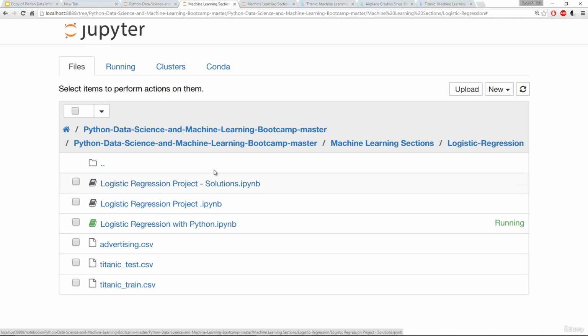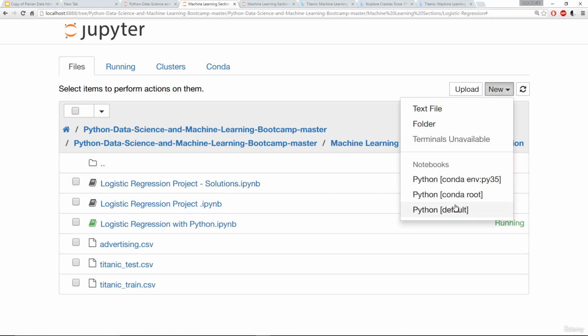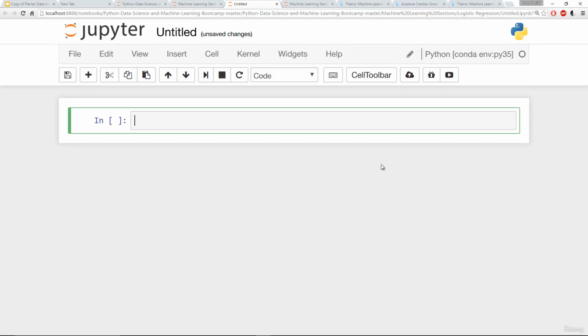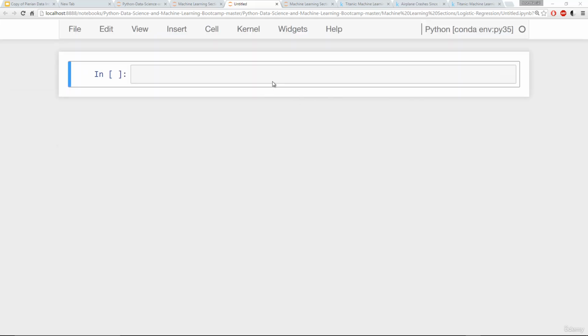But for right now, let's jump straight to a new notebook. Or you can follow along with the lecture notebook, but I'm going to get started and do some machine learning with this Titanic dataset. Alright, I cleared the toolbar and the header just to give us some more room. Let's get started with our imports.